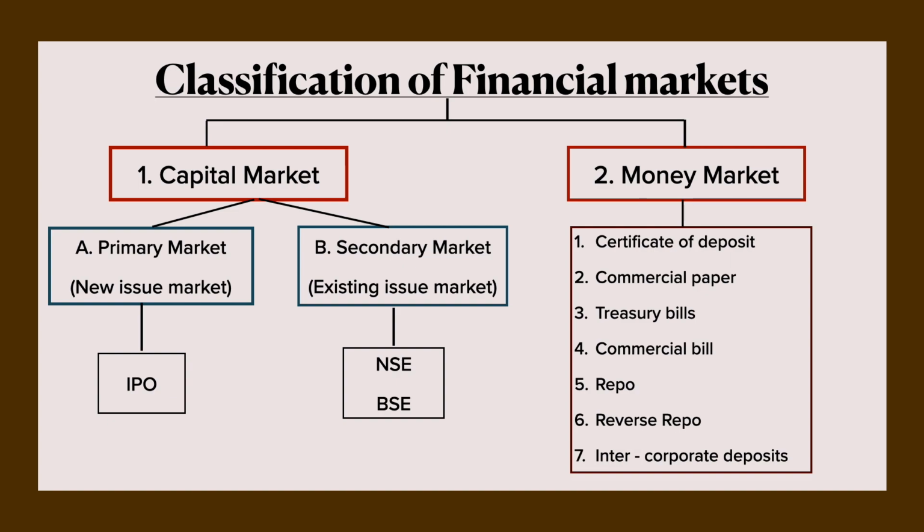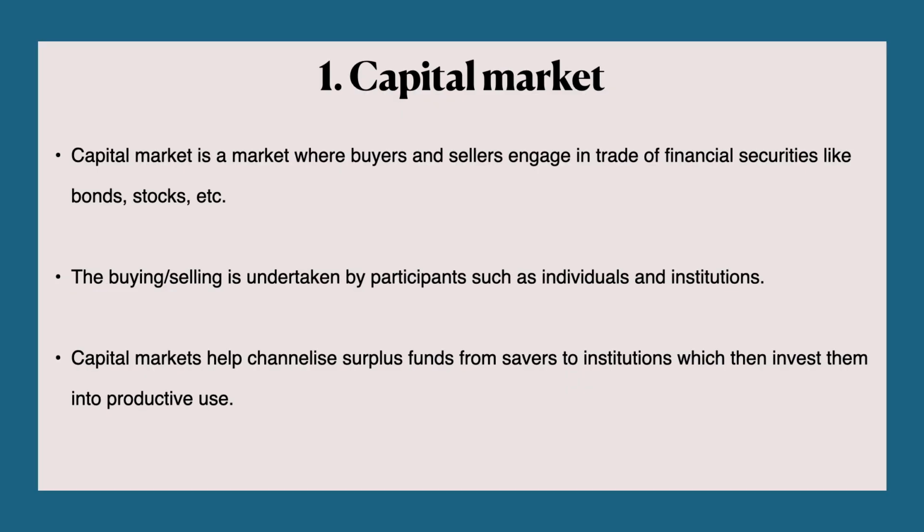So all you need to remember is capital market deals with long term capital or fixed capital, and money market deals with working capital or short term capital. These are the two words I want you to remember for capital and money market. Got it? Let's move to the first one today.